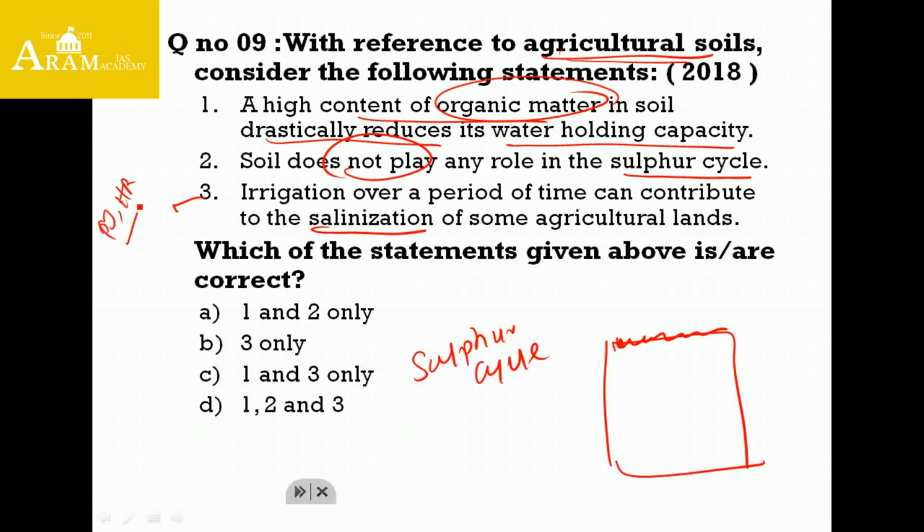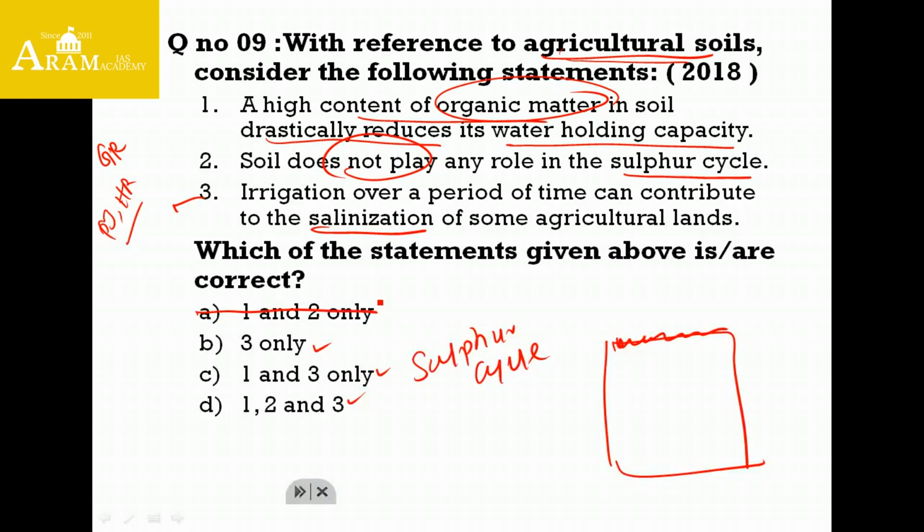In these types of questions, we have to use our elimination process. Now we know that over irrigation in the Punjab and Haryana region, due to implementation of the green revolution, has increased the salinization of the soil because of capillary action. So we can say the third statement is right. We have to find number 3 in our given options. So we can say B, C and D can be used for our answer. Now we can remove option A.